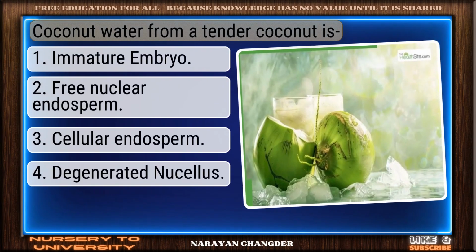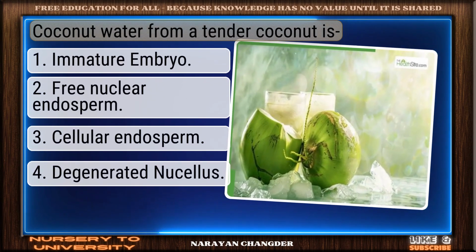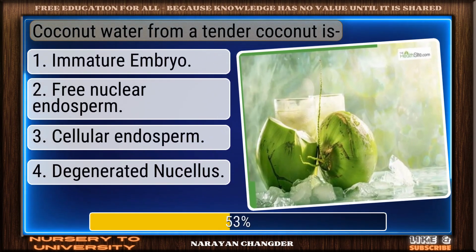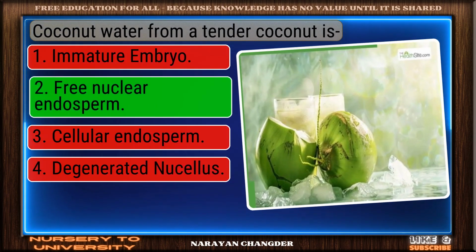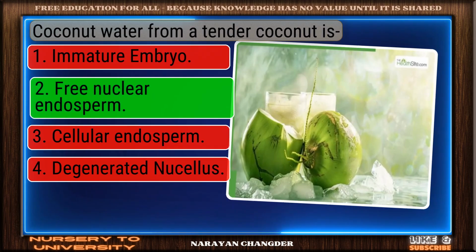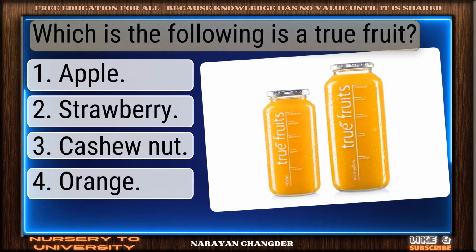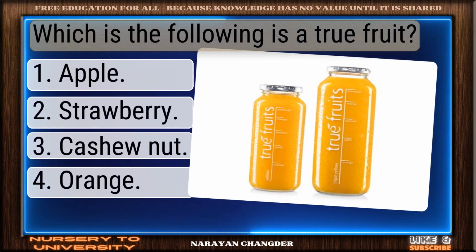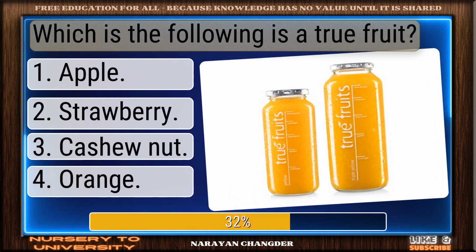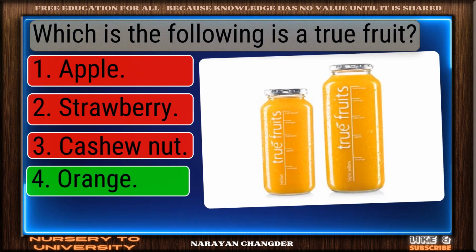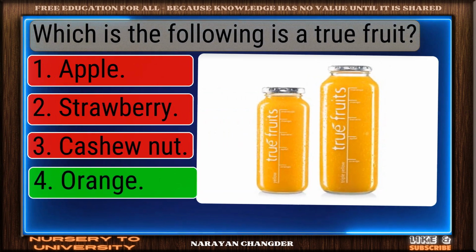Question number 77. Coconut water from a tender coconut is. You got it. Your choice, free nuclear endosperm, is right. Question number 78. Which of the following is a true fruit? Strong choice. Orange is the right answer.